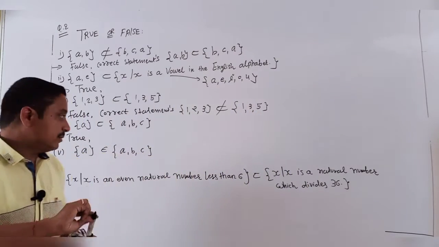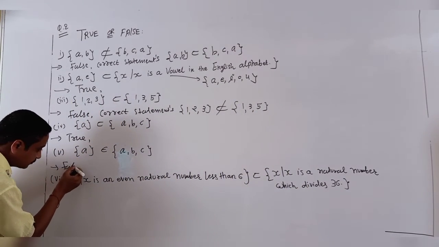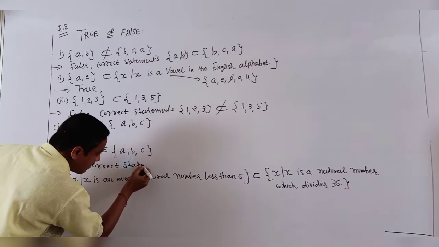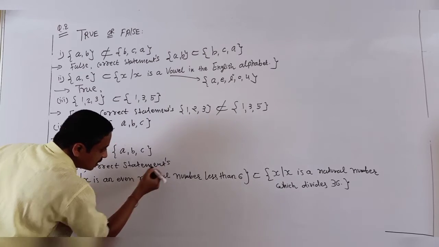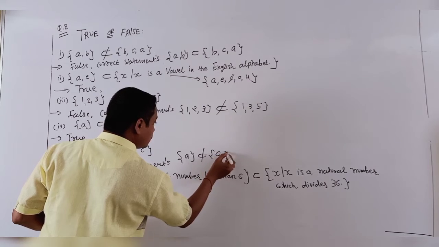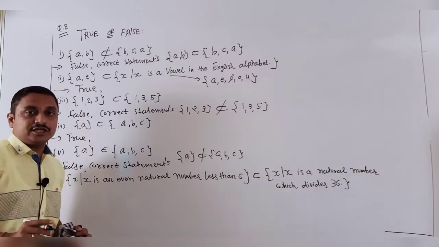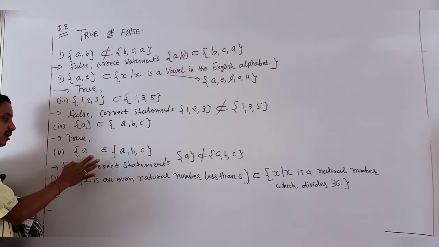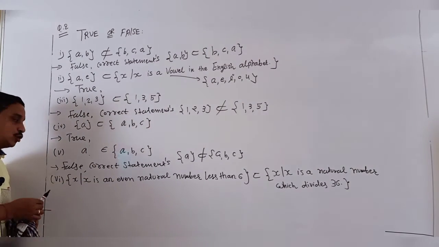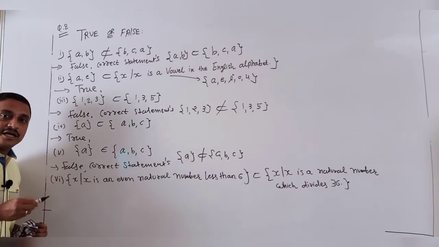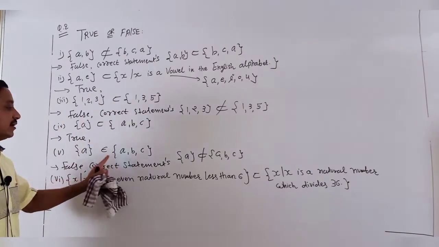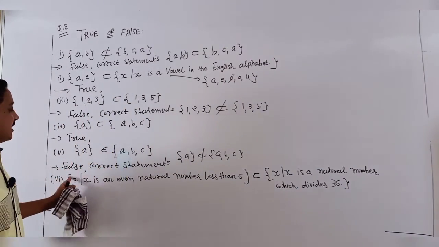Then it is true. My answer here is false, because students, the correct statement is that A is a subset, right? Don't write "belongs to". Yes, if only A is printed then it is a member, so belongs to is true. But my question is a set notation, with curly brackets on both sides given. So I show it is a subset. So my statement is false.